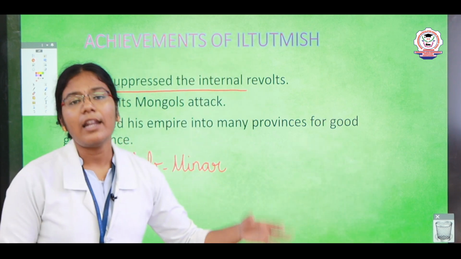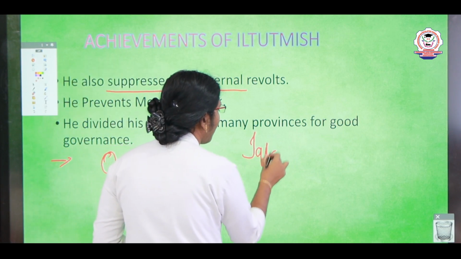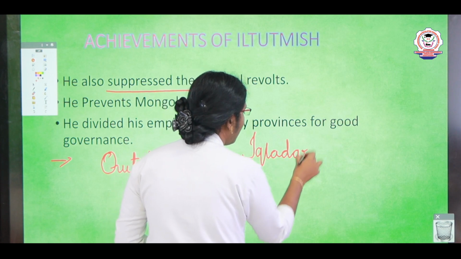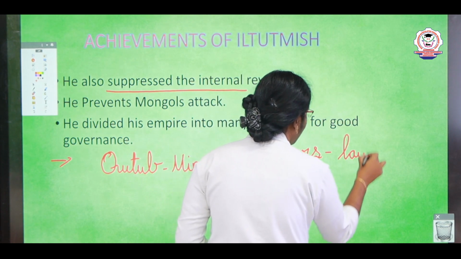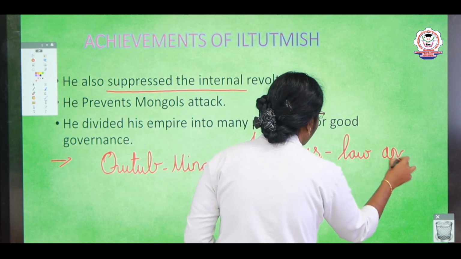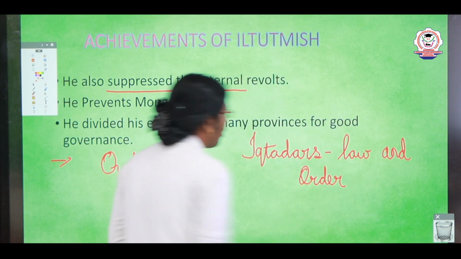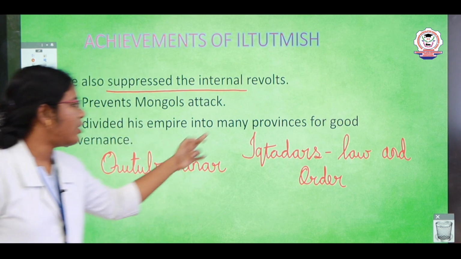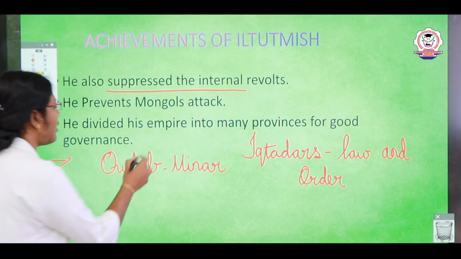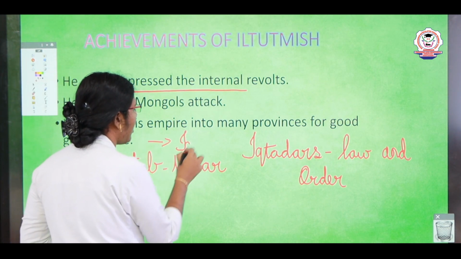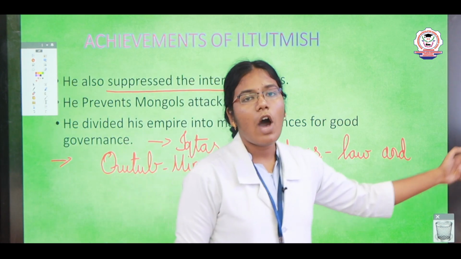He appointed iqtadars. Okay, and what is the duty of an iqtadar? They need to maintain law and order in a particular place or province. So he divided his empire into many provinces for good governance, which we call iqtas. And he appointed iqtadars to maintain law and order.